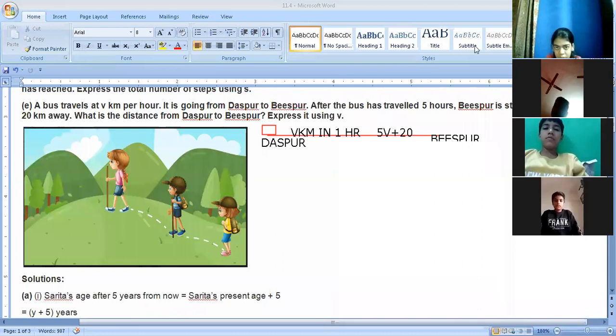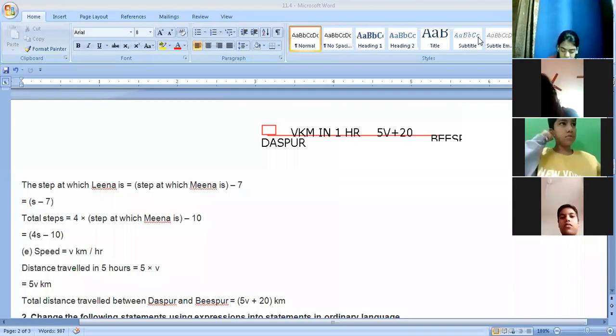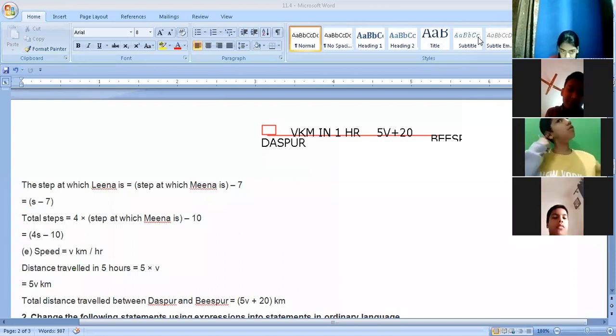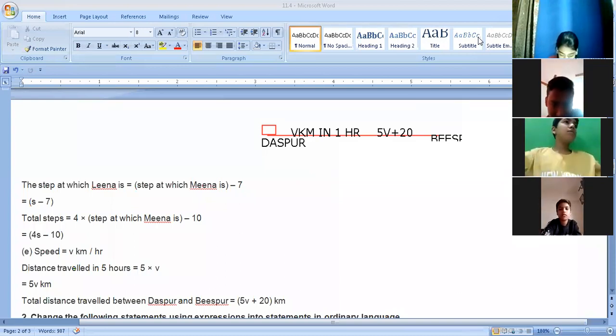Understood, children? Speed is V kilometer per hour. Distance traveled in 5 hours is 5V. And the total distance from Daspur to Bispur will be 5V plus 20. Clear?